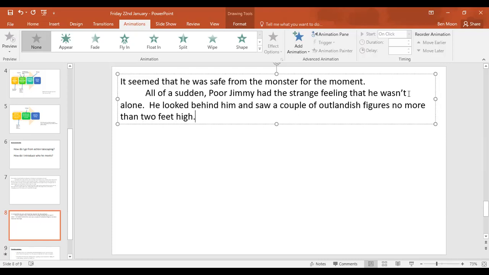So I've gone from "it seemed he was safe from monsters at the moment." All of a sudden, poor Jim had the strange feeling that he wasn't alone. He looked behind him and saw a couple of outlandish figures, no more than 2 feet high. Let's have them not talk straight away.